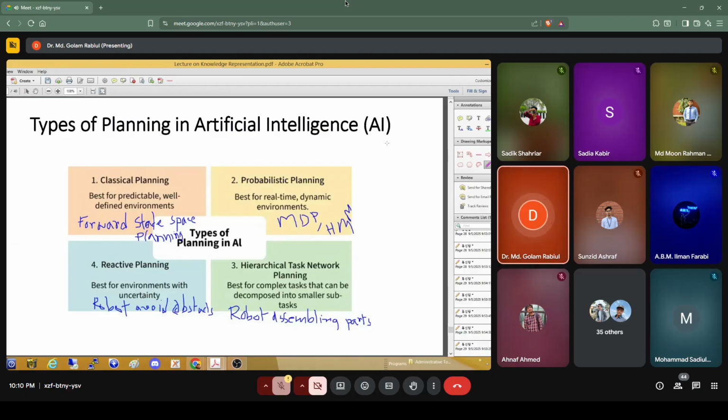So that means for planning, we have already studied the classical planning method in our machine learning and neural networks, and probabilistic planning we have already discussed in our HMM, and reactive planning we have discussed in our reinforcement learning. And the hierarchical task planning, this one is complex. We didn't cover it in our syllabus.